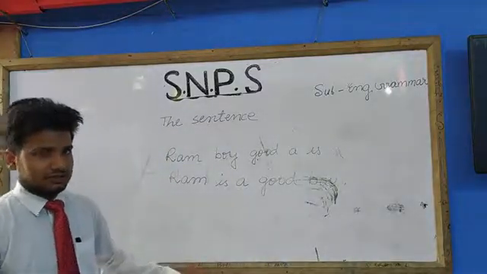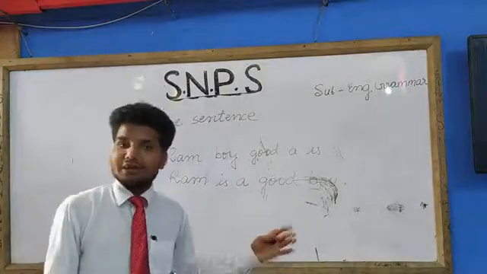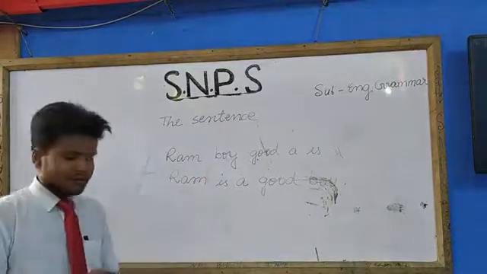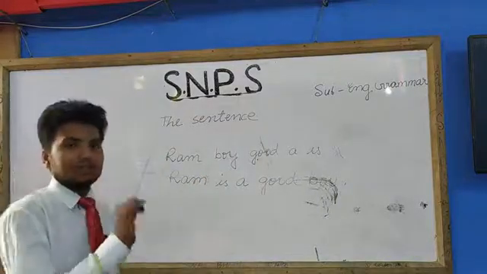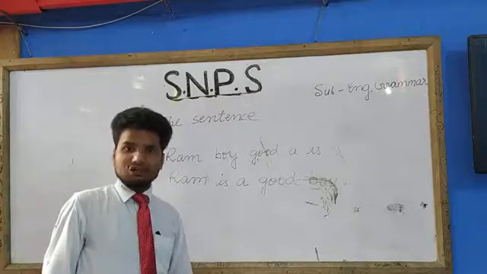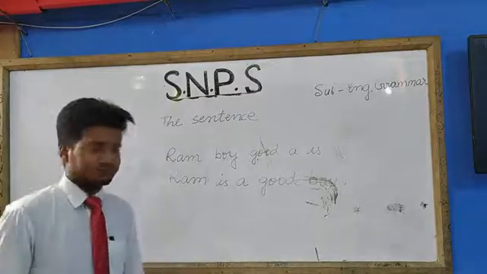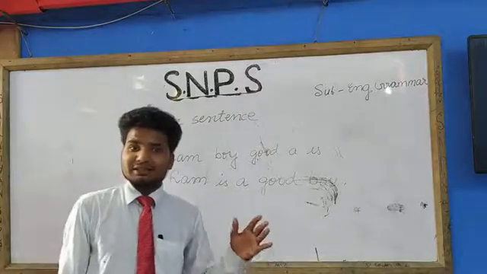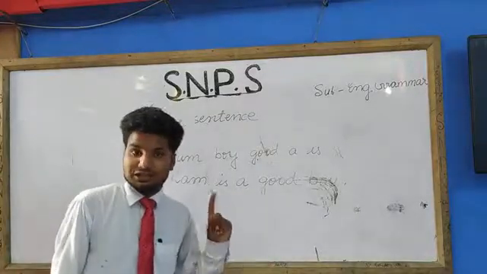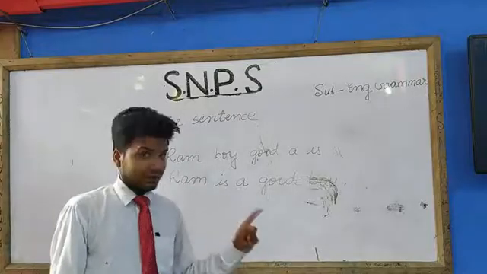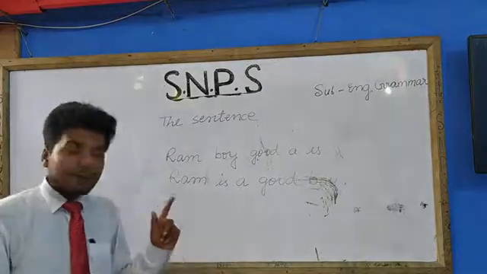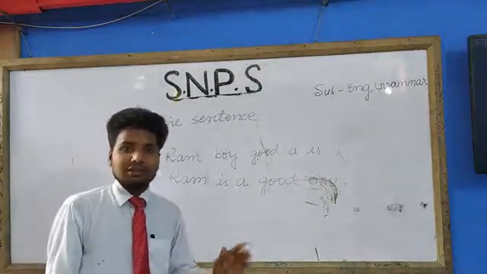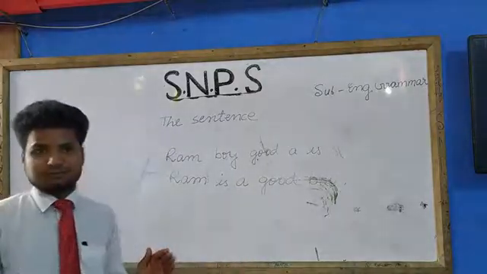Students, please give your concentration. As I have said, while we are going to write any type of sentence, we should remember three things. The very first thing is that a sentence always begins with capital letter. Second, a sentence should be written in proper order. At first subject, then verb, then object. Third, after the completion of sentence, we need to give punctuation mark on the basis of the sentence.